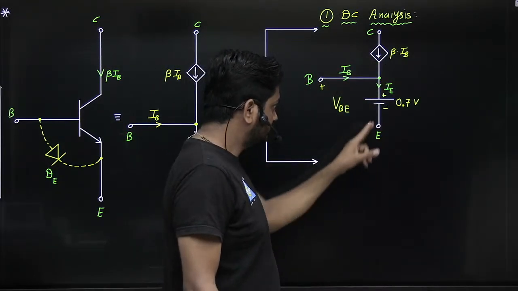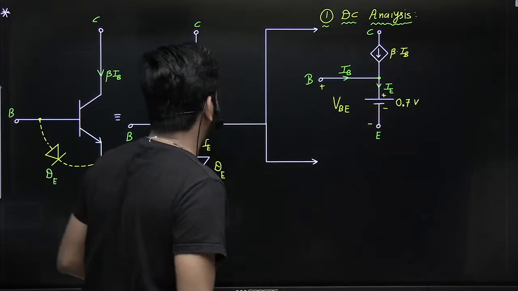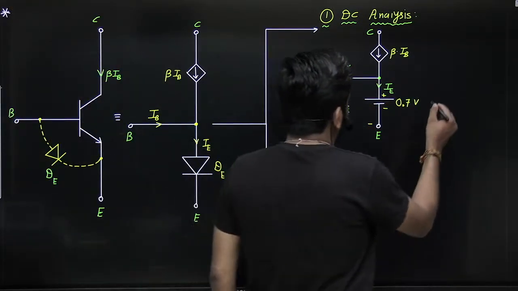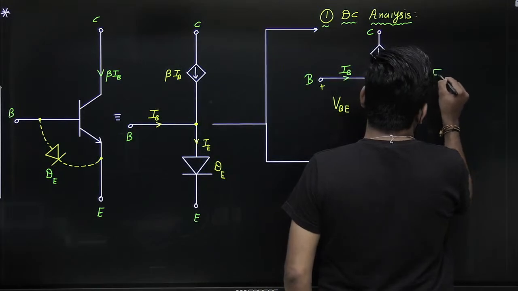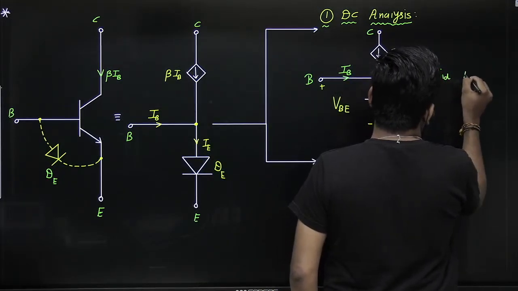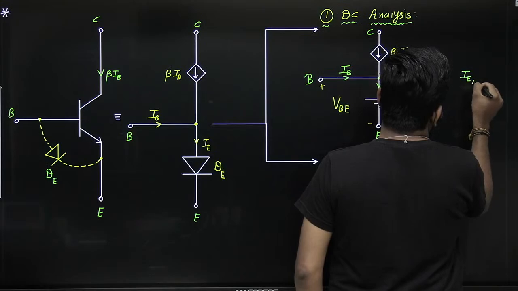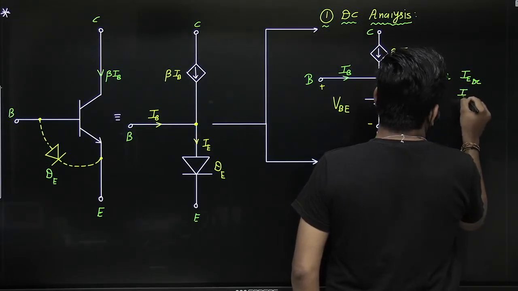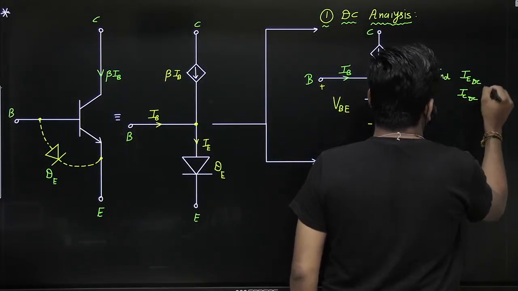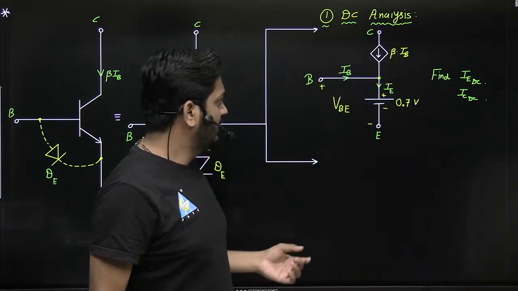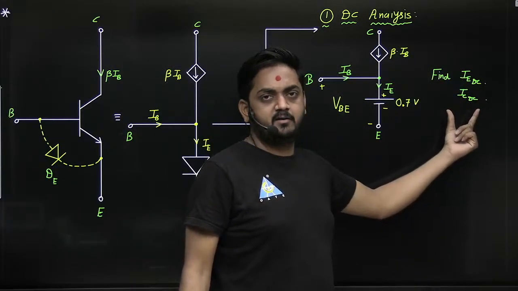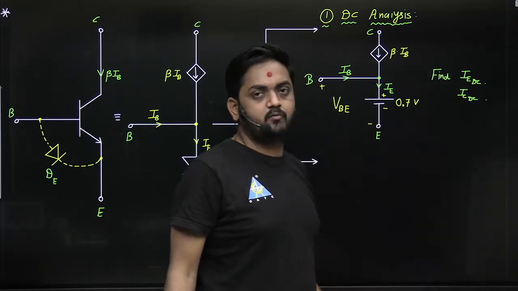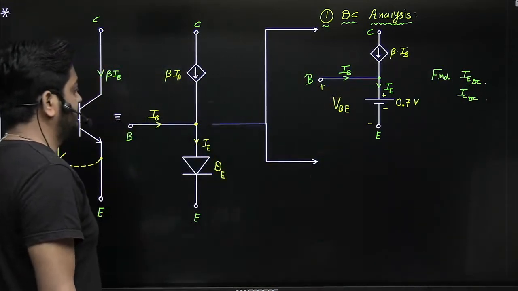So you have to find IEDC and ICDC, the DC collector and emitter currents. Most important part: collector current and emitter current, DC collector current and DC emitter current, you have to find while doing the DC analysis.